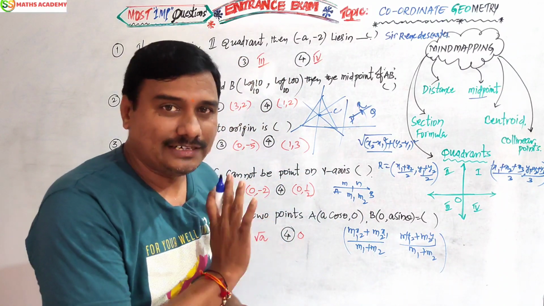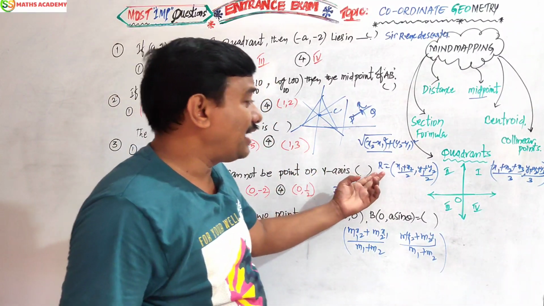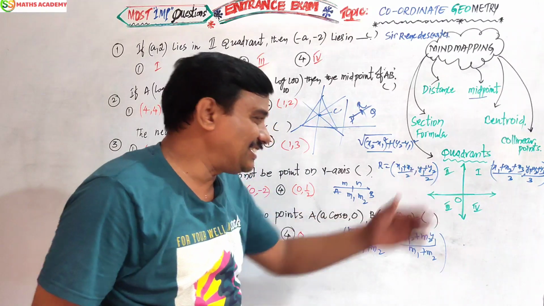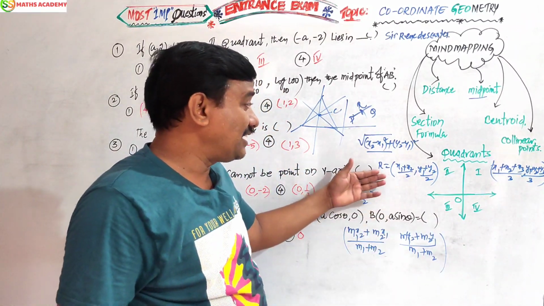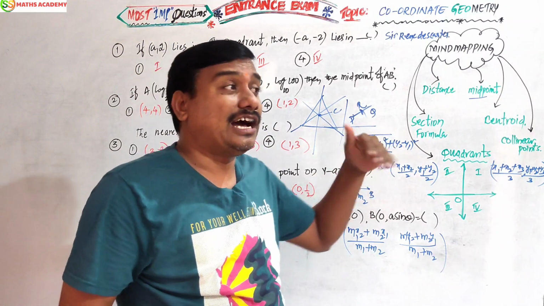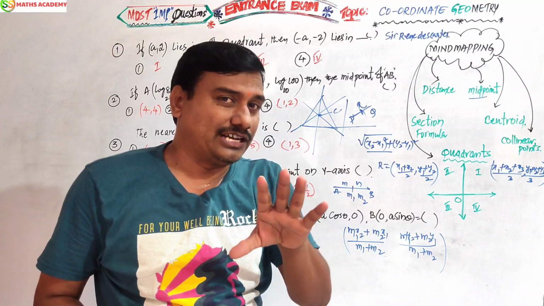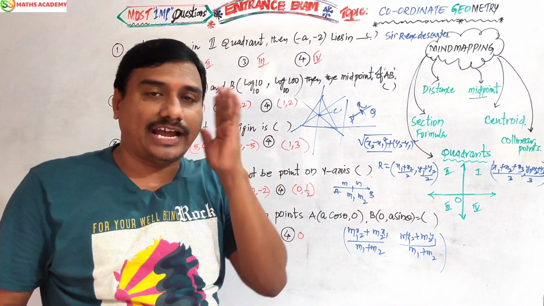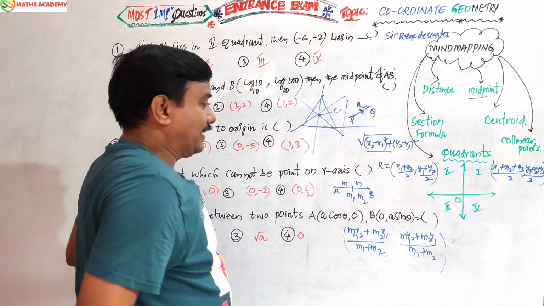Very easy formula, right? But in the exam, they are not asking the direct centroid. They are giving the centroid and asking you to find the third vertex. They are giving the midpoint and asking for the other end point. Some logic they are asking, but don't worry, I will tell you everything. If you know the concept and the idea, then you can give the answer. That is the purpose I am explaining.